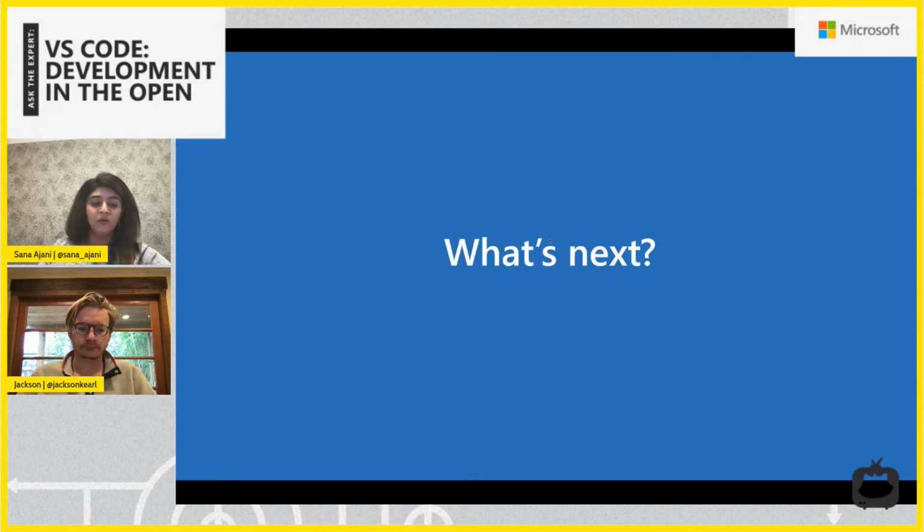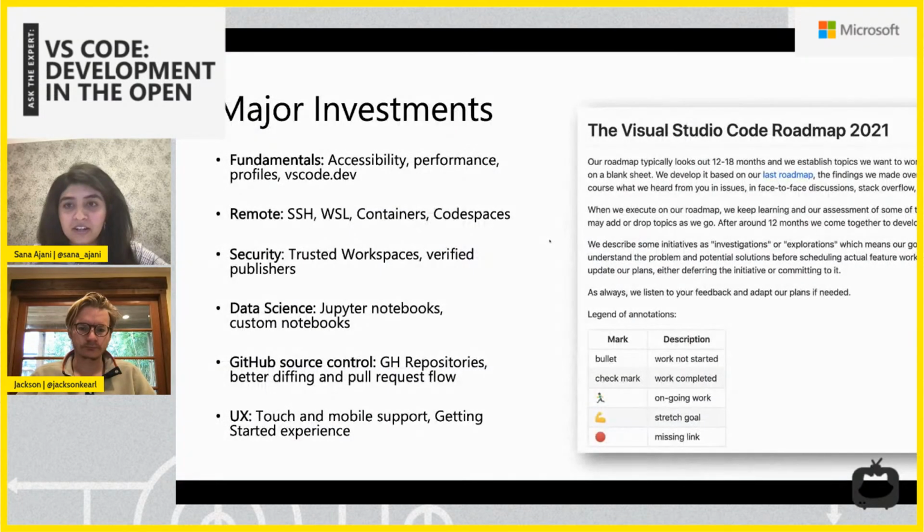All right, and so just to recap what's next for the editor, you can go on GitHub and take a look at the roadmap. We publish a year-long roadmap for 2021, but there's a lot of cool stuff coming out with containers, codespaces, source control, all of that. So keep an eye out on what's next for the roadmap.